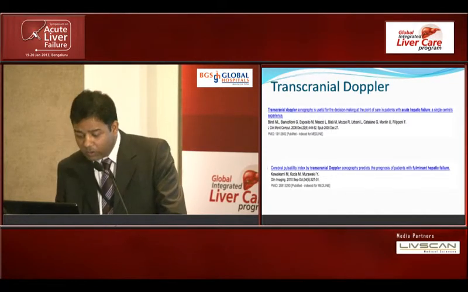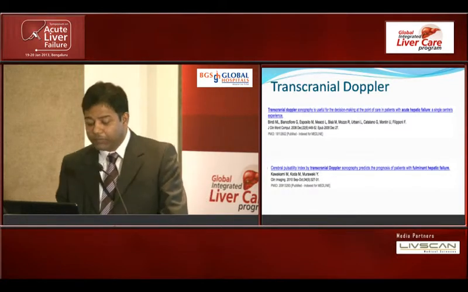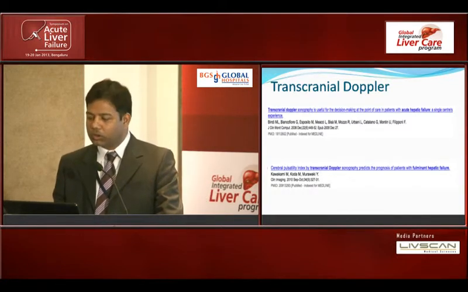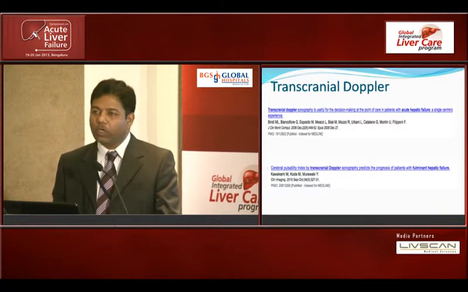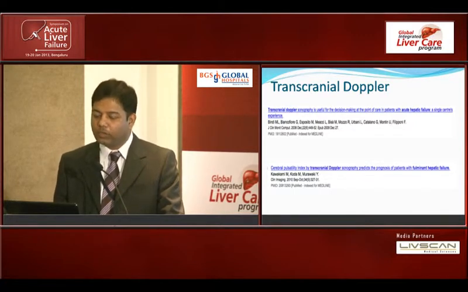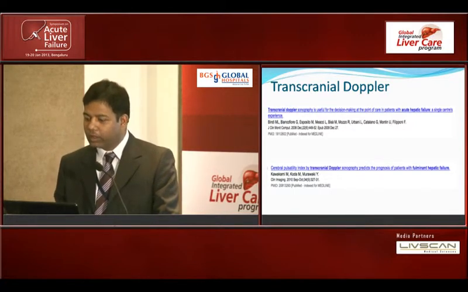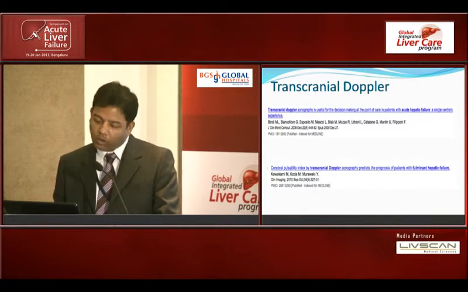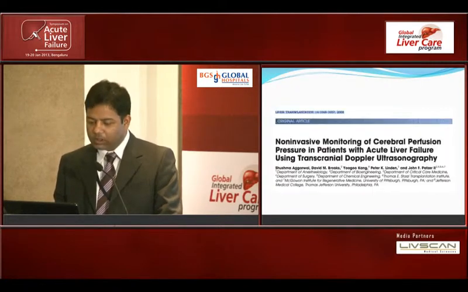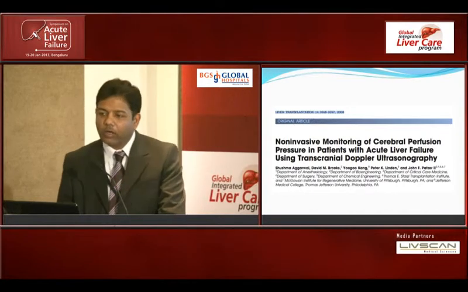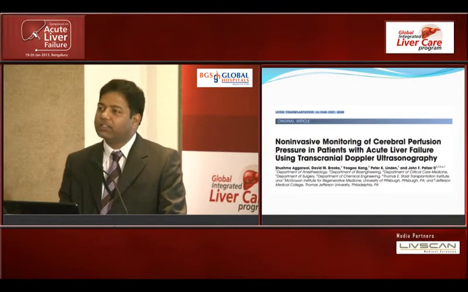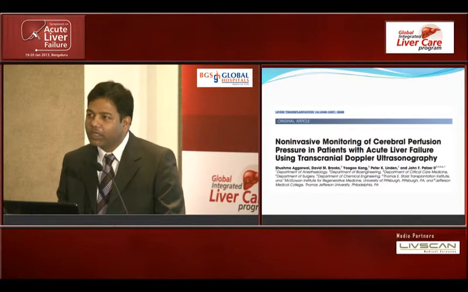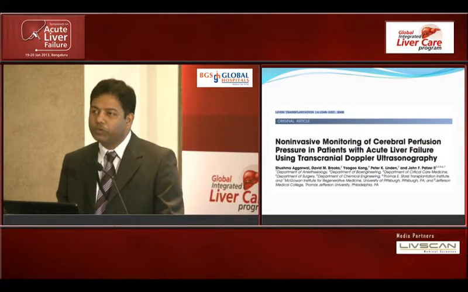In acute liver failure also, there are certain studies which have shown that those parameters which have good correlation in trauma patients, neurotrauma patients, can also be used in liver failure patients with a good correlation. However, this study by Agarwal et al. is an excellent study which gives a deep insight into how we should use transcranial Doppler in management of ICP, and they did it.